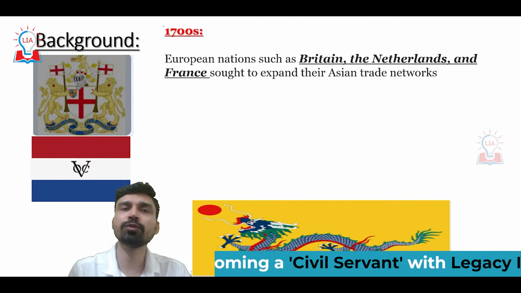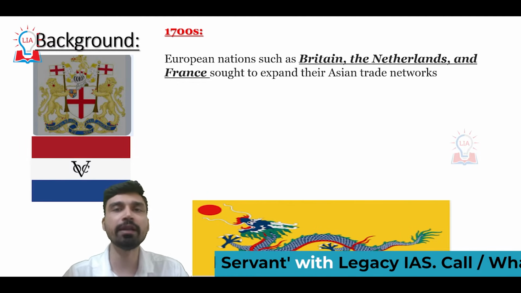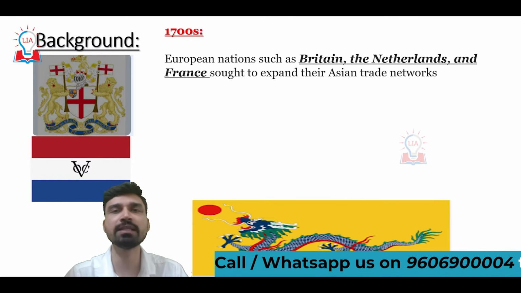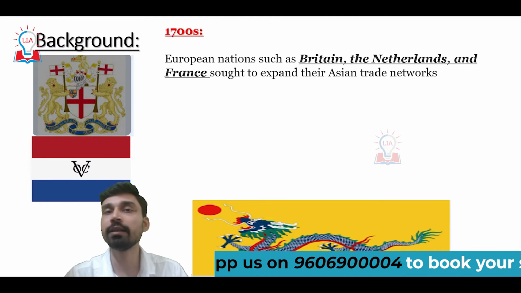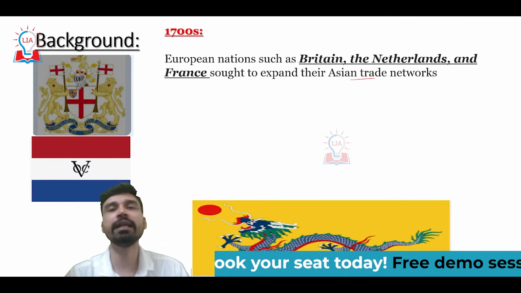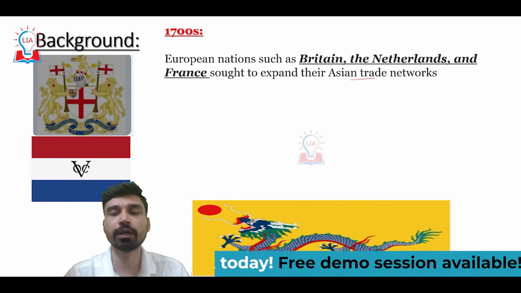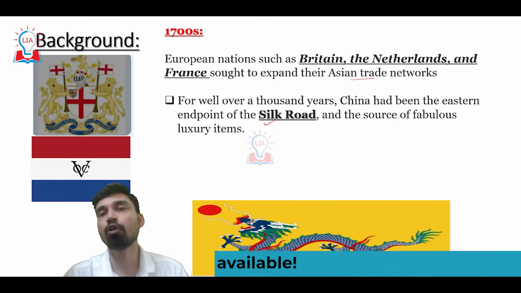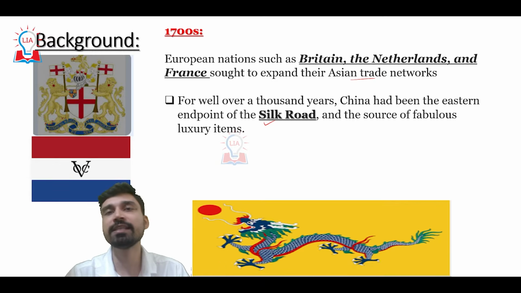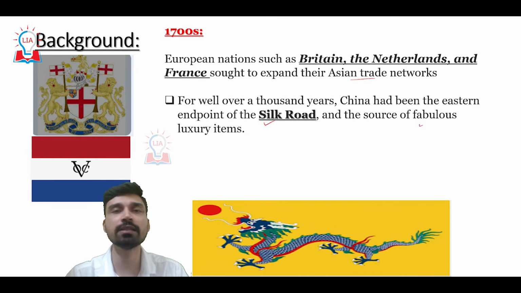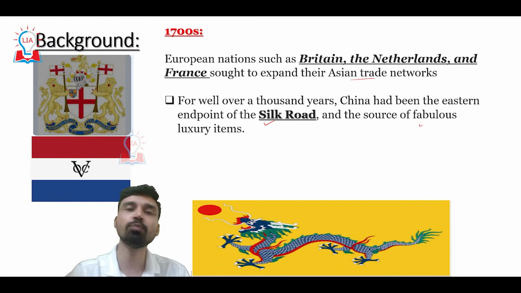If we go back to the beginning of the 18th century, in the 1700s, many European nations, colonial powers especially, such as Britain, Netherlands, as well as France, were trying to expand their trade networks, especially in the continent of Asia. And what better than China, which for almost 1,000 years had been the eastern endpoint of the well-known Silk Road. China was also a source of very fabulous luxury items which were in high demand in the European market.